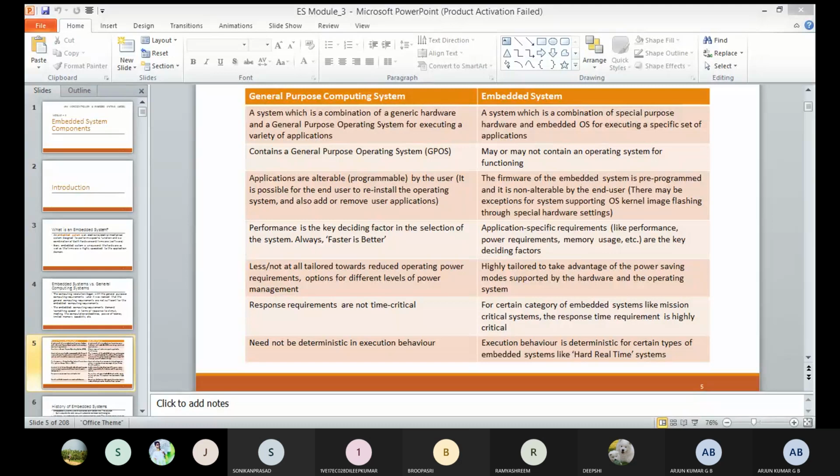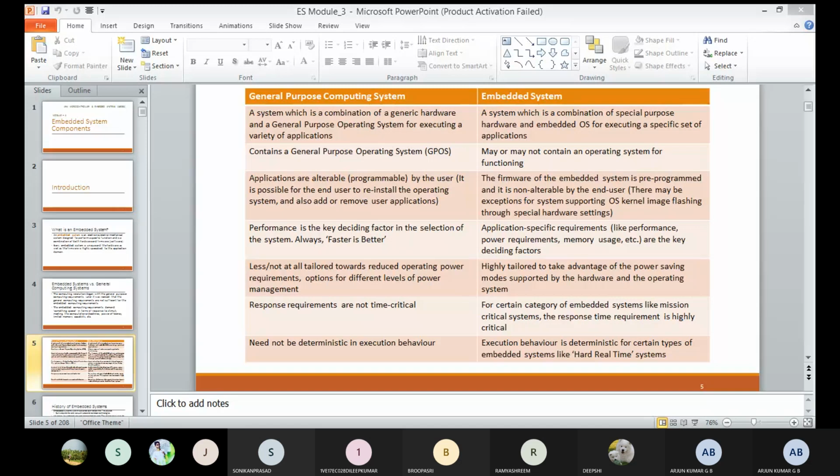Similarly, coming to the operating system, a general purpose computing system contains a general purpose operating system. This is called GPOS, general purpose operating system. Here in the embedded system, it may or may not contain an operating system. Sometimes it contains an operating system, or it may not. Clear?